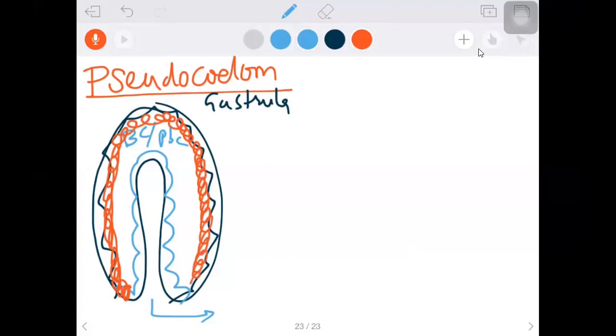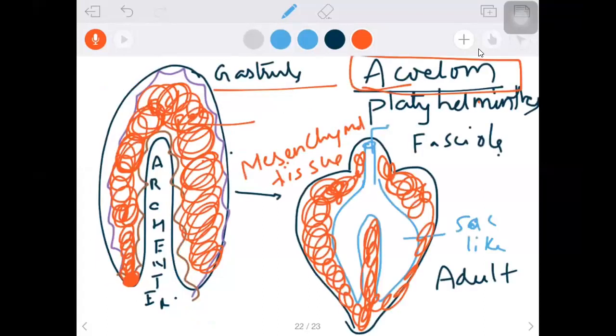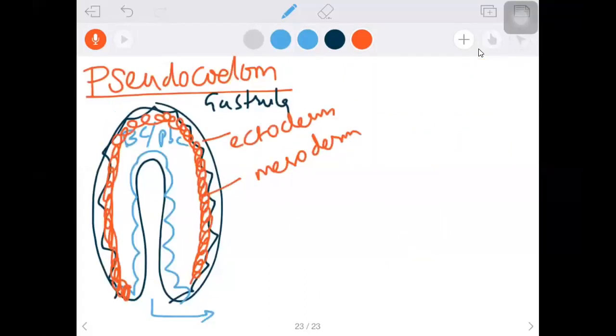The mesodermal cells divide and move towards the ectoderm. This is the ectoderm, so the mesoderm moves towards the ectoderm. See the earlier case. What happened in the earlier case? Mesoderm divided and filled the total cavity. But here, in this pseudocoelom, the mesoderm went towards the ectoderm, leaving the cavity. This cavity is left over.